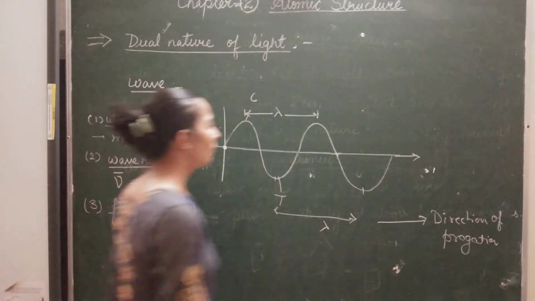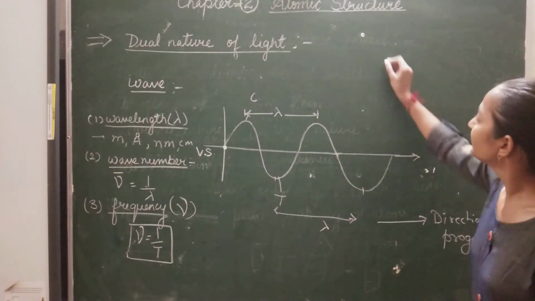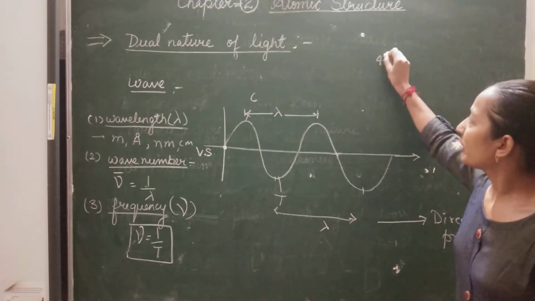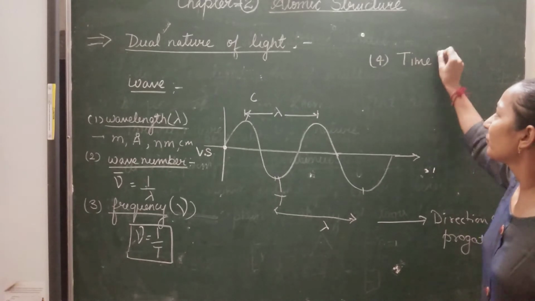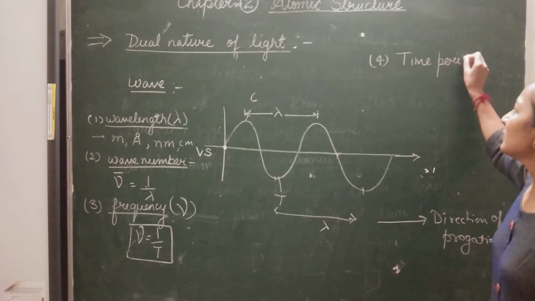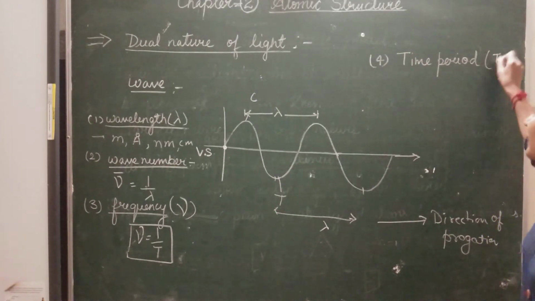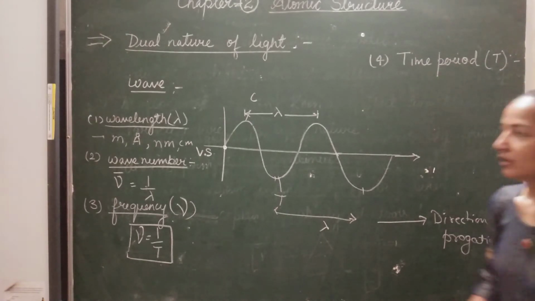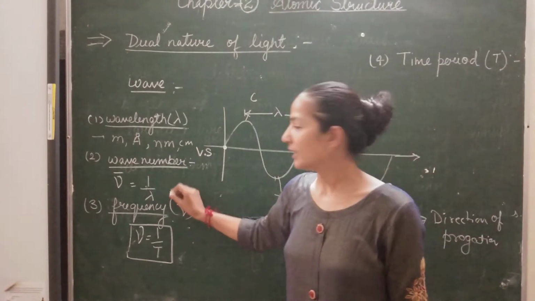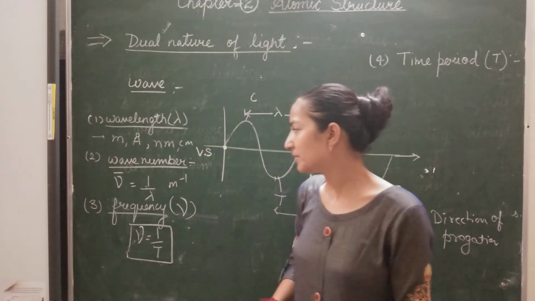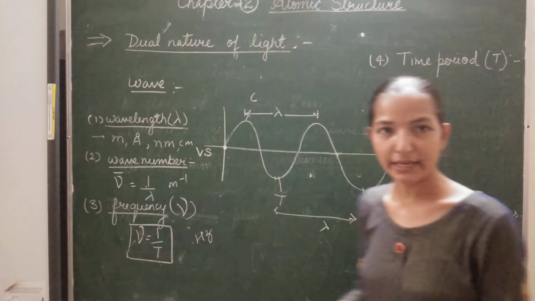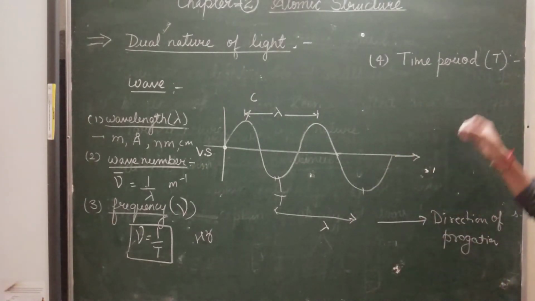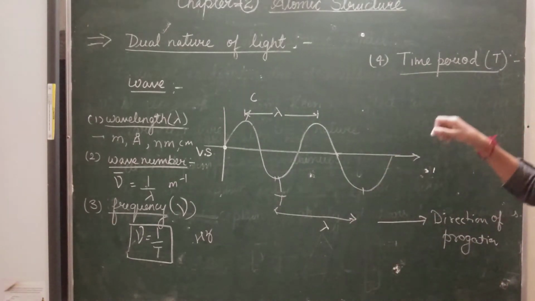Now the fourth point is the time period of wave. The time period is represented by capital T symbol. The unit of wavelength is meter, wave number is inverse meter. The unit of frequency is hertz, or cycle per second. The unit of time period is second.